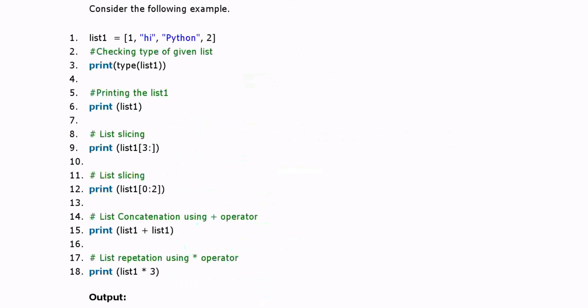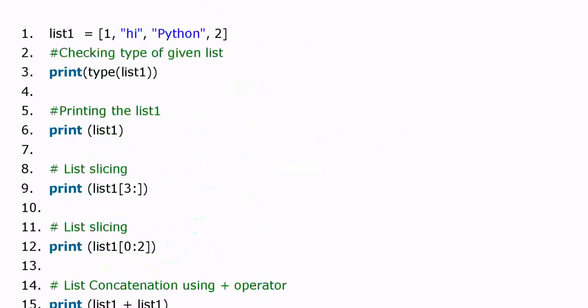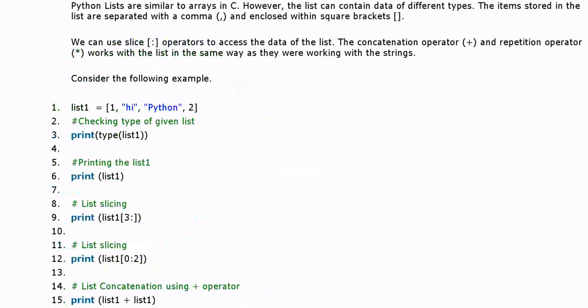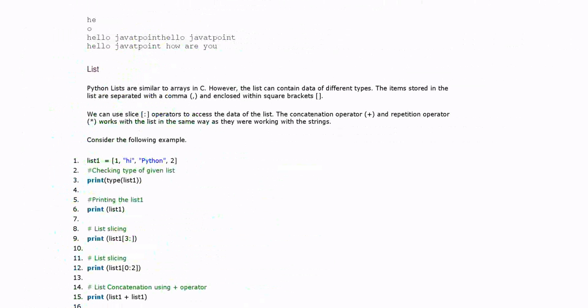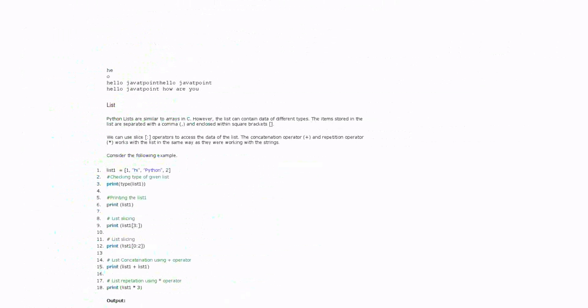List 3 till the end. The list elements have positions 0, 1, 2, 3 like this. Okay, all the elements from the third position on. Fine, it will cut out the list from there. Now you can see another example, that is print list 0 to 2. It will cut from 0 to 2. Next is print list 1.